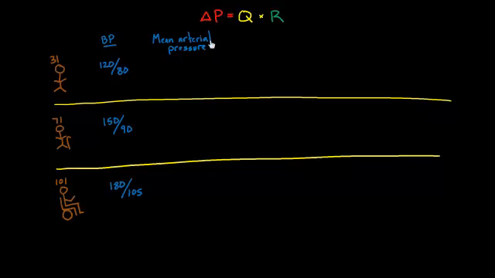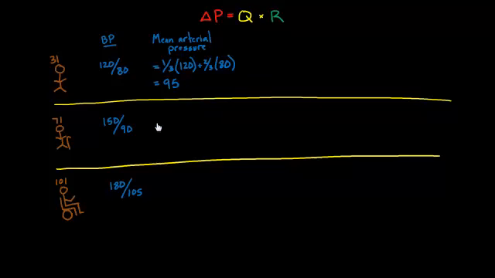My mean arterial pressure is going to equal a third times my systolic, because my heart spends about a third of its time beating, and 2/3 of its time relaxing, and the relaxing pressure is the diastolic pressure, that's 80. So that works out to about 95. And that's how I came up with that 95 number, and that's also why it's not exactly 100, which is what you'd think an average would be between two numbers, but it's because we don't spend the exact same amount of time in systole as diastole.